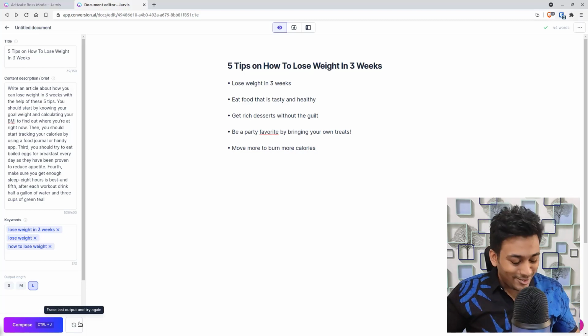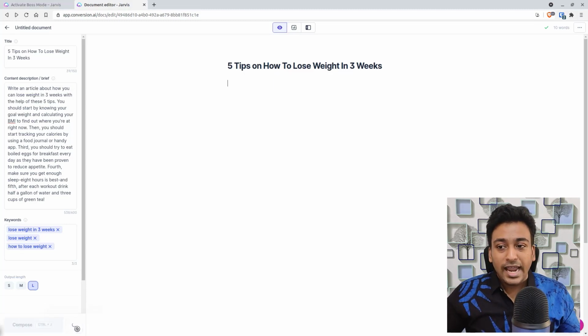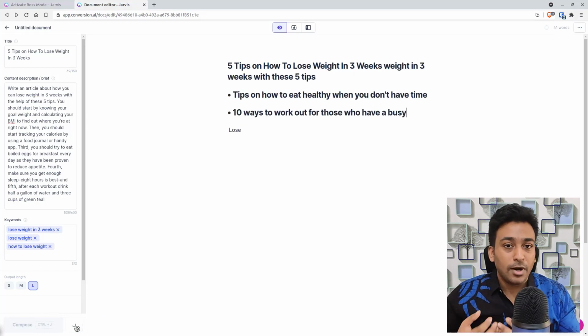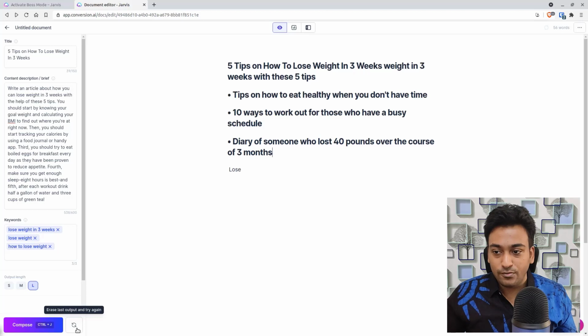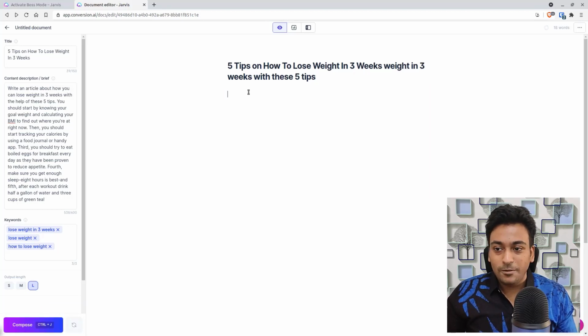I personally got used to using Ctrl+Z and going back and changing it, but Jarvis has made that much easier, where you press this and it will erase all the output and try to bring up a much better one for you to use. For example, it copied the H1 style as well. So that is how you use both the compose and undo buttons.